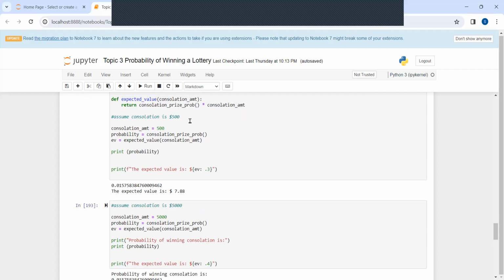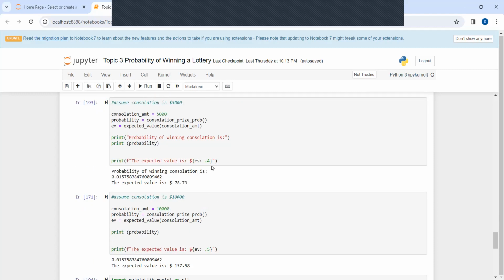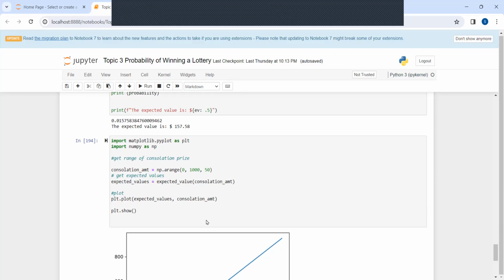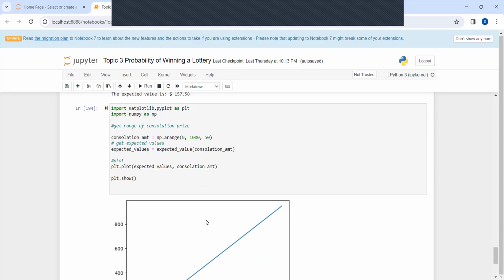To get the expected value, I use different values. I assume 500, 5,000. Let's say here for 5,000. When this is calculated, it gives an expected value of $78.79. And this appears to be a price that would likely increase sales, as it would appear to be more attractive. So thank you, that's my presentation.